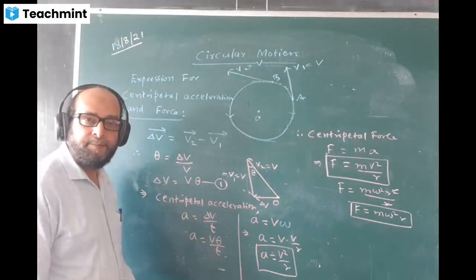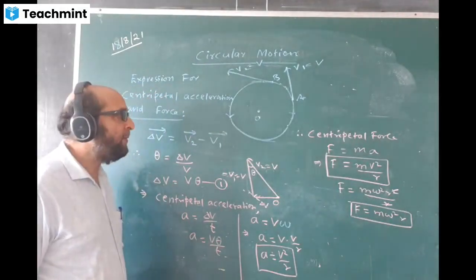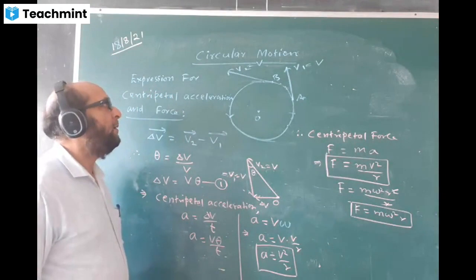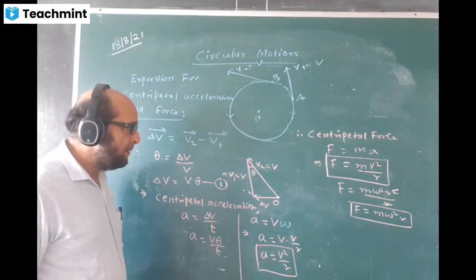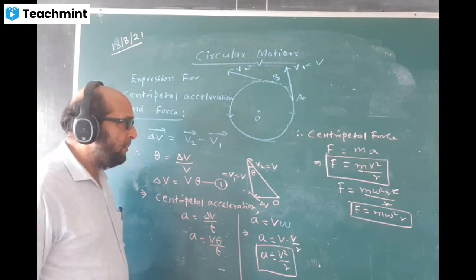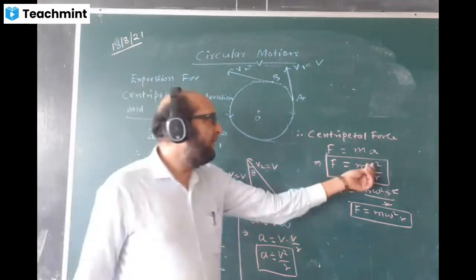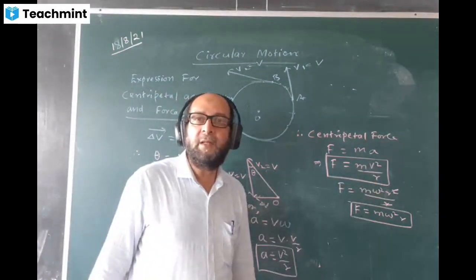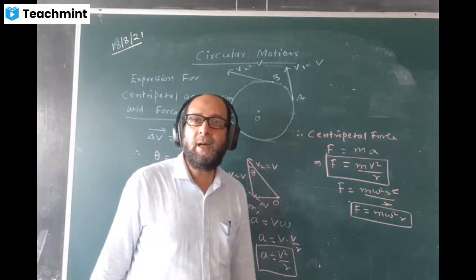What happened? After F equal to mv square by r, what happened? I'll put the value of v. What is the formula of v in terms of omega? v is equal to omega r, or not?